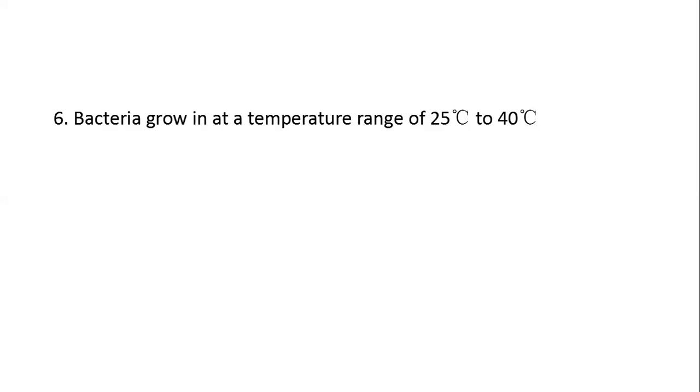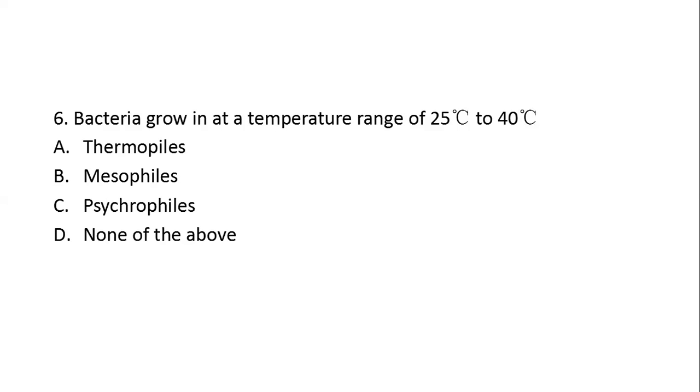Next question. Bacteria that grow at a temperature of 25 degrees Celsius to 40 degrees Celsius are option A, thermophiles. Option B, mesophiles. Option C, psychrophiles. Option D, none of the above. Here, the right answer is option B, mesophiles. Mesophiles grow in a temperature range of 25 degrees Celsius to 40 degrees Celsius.